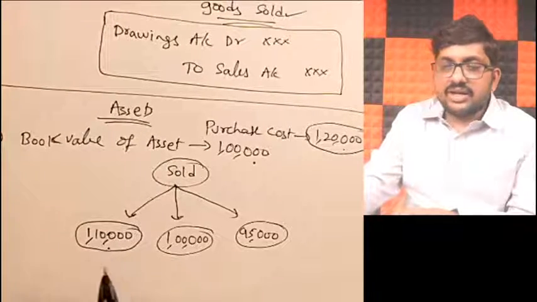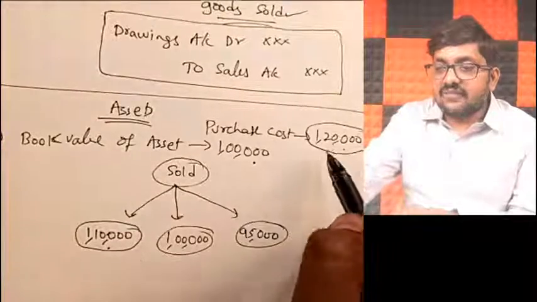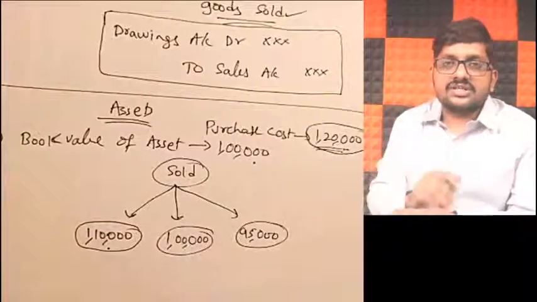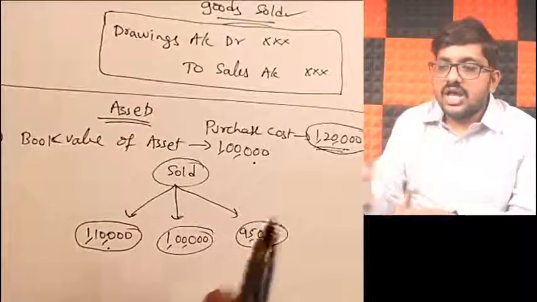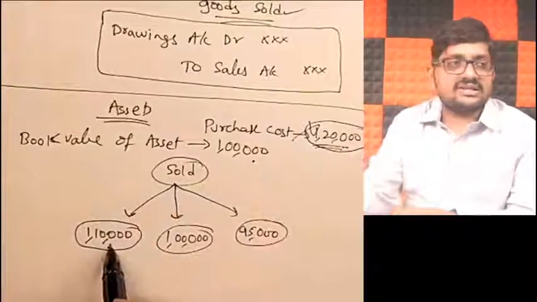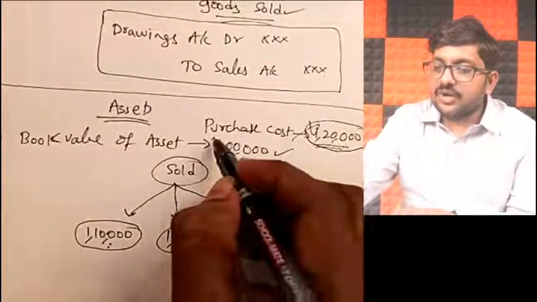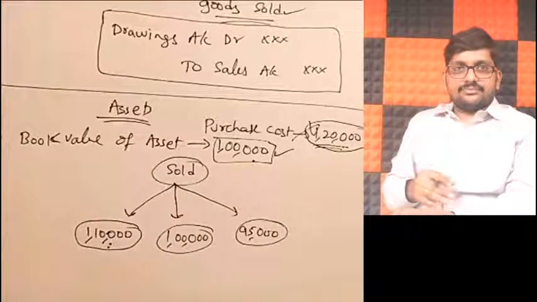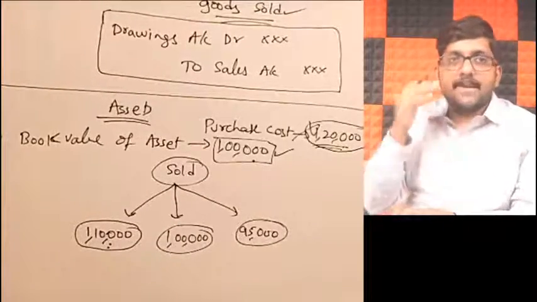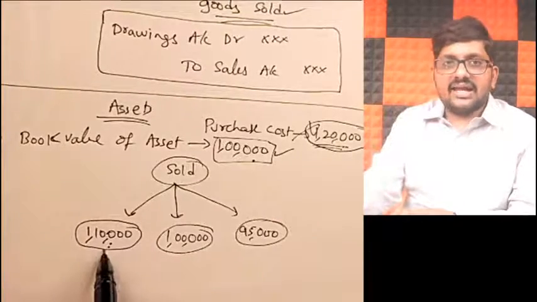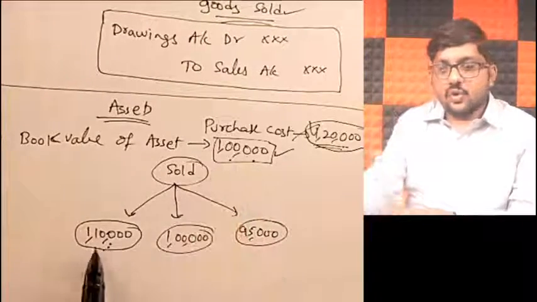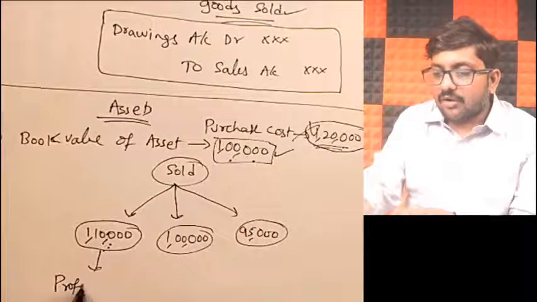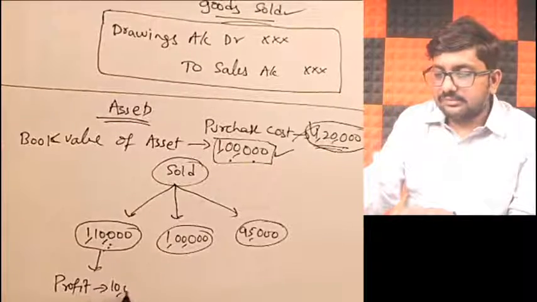Now, if at all you start thinking, sir, 1,20,000 rupees I purchased and I'm selling it for 1,10,000, 10,000 loss. Wrong, friends. You're absolutely wrong. You should never compare purchase cost with the selling price. You should always compare with your book value. What is the value of that particular asset in my books now? Current book value only you have to compare. If you compare like that, friends, book value is 1 lakh, but you sold it for 1,10,000. It means in this example, you made a profit of 10,000.